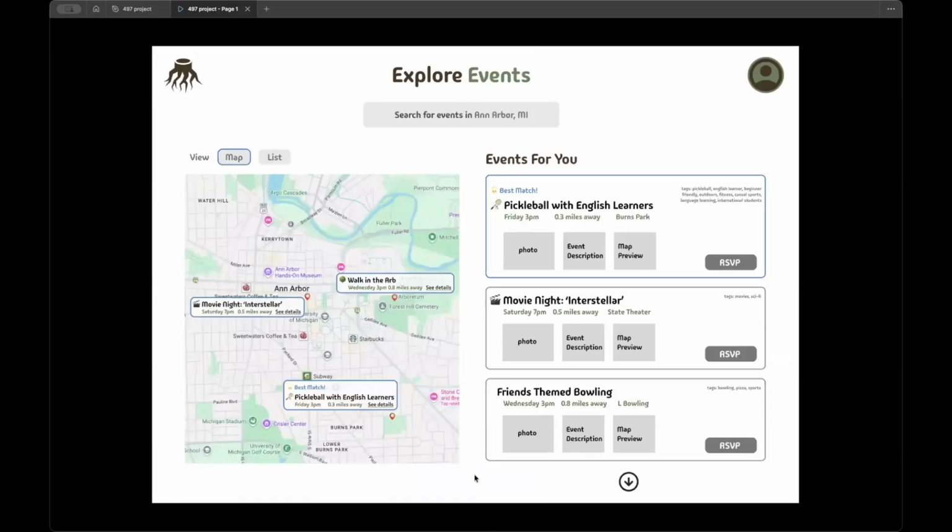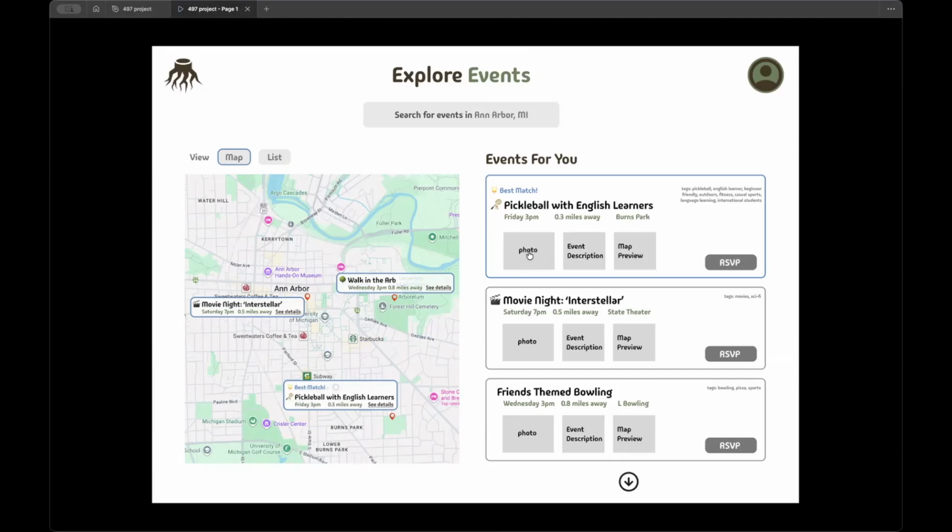We get taken to our event dashboard. Here, we can see many things happening at once. We can see how an algorithm has found events for this person being interested in sports, working out, and sci-fi movies. To our left, on our primary dashboard, we have a map, and this will help newcomers understand where these areas are. Because someone might not know where Burns Park is, but surely they can look in a map and see it's right down there. Let's say our user is particularly interested in this pickleball with English learners event.